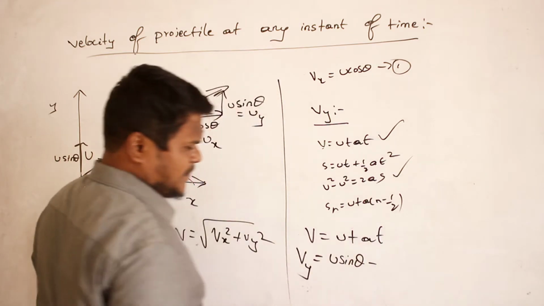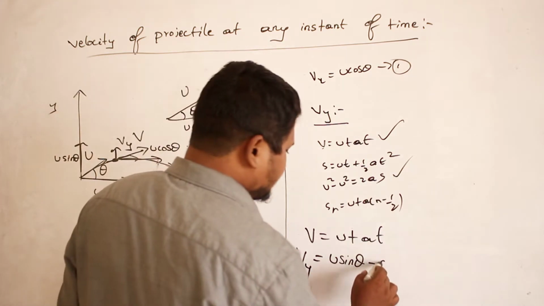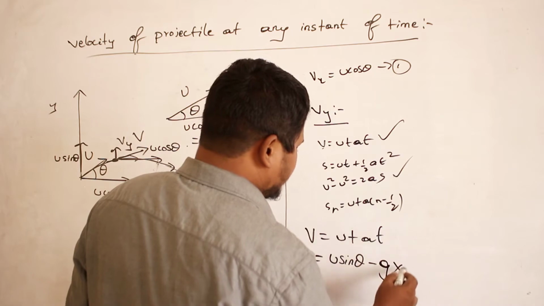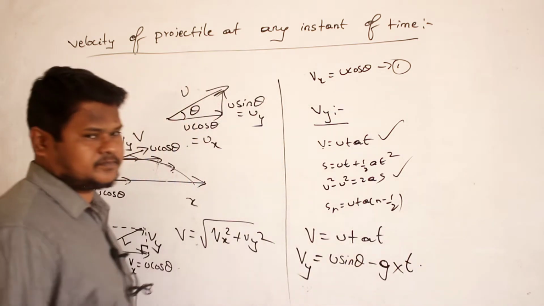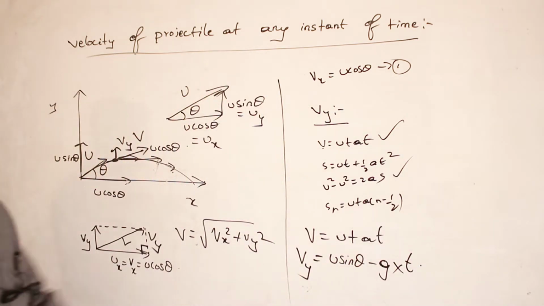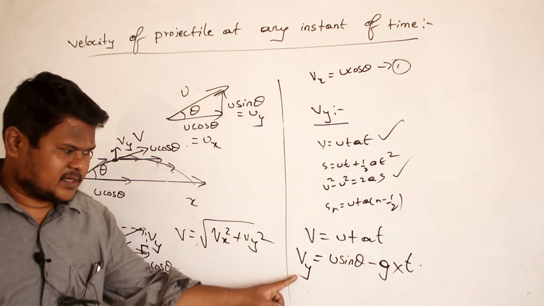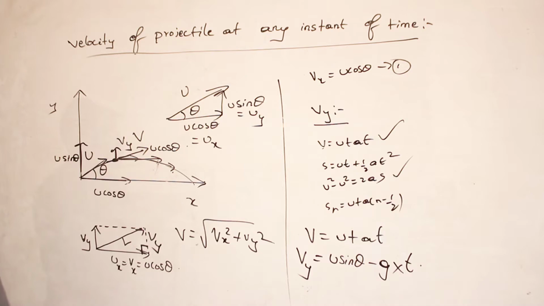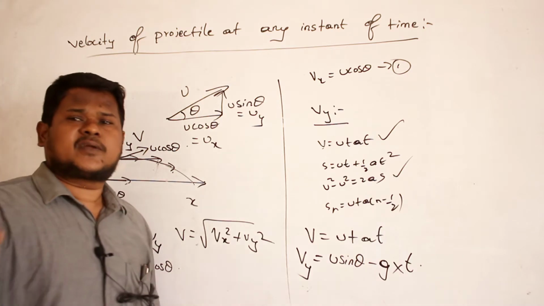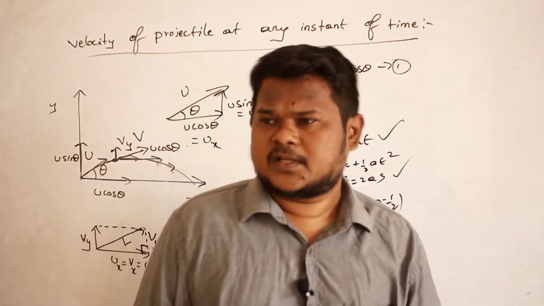Minus, instead of a, g. A is always minus g, no, ma? And what is the time taken? I don't know, t. Fine. So this is the final velocity along the x-axis, and this is the final velocity along the y-axis, after a time of t seconds. Are you able to understand?